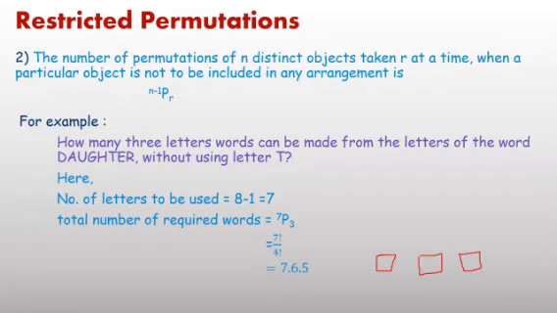You have 7 remaining letters. For the first place, any one of 7 letters you can write. Now the number of letters remaining is 6, so for the second place, any one of 6 letters. And for the third place, the remaining 5 letters. Multiply, and you will get the result using the fundamental principle of counting. In this pattern also, you can solve these questions.